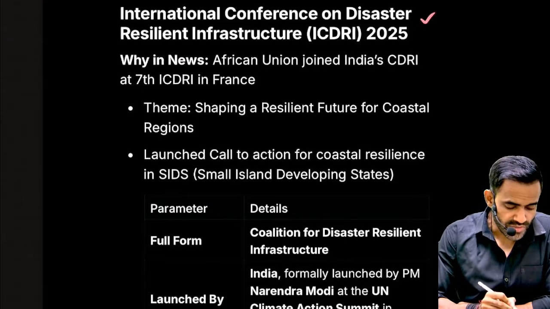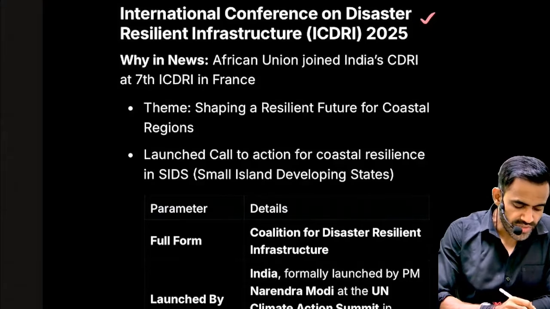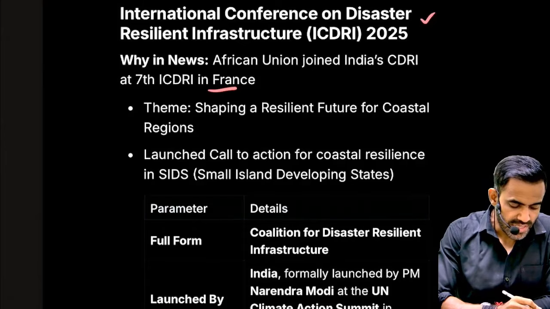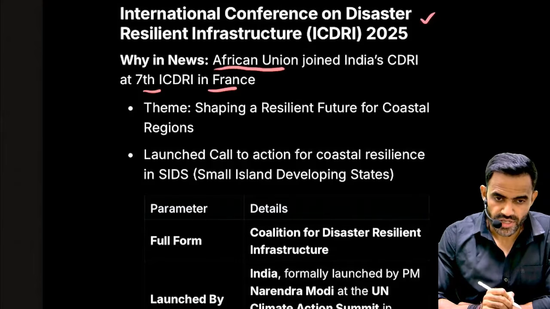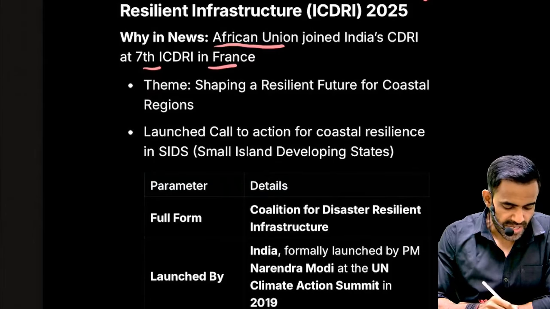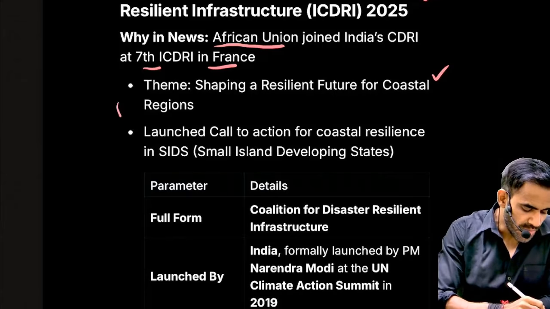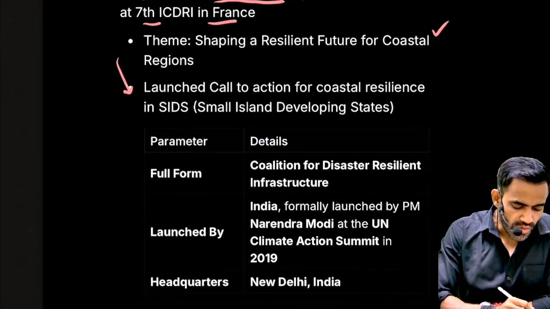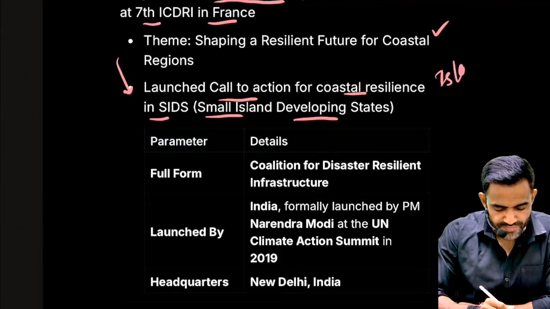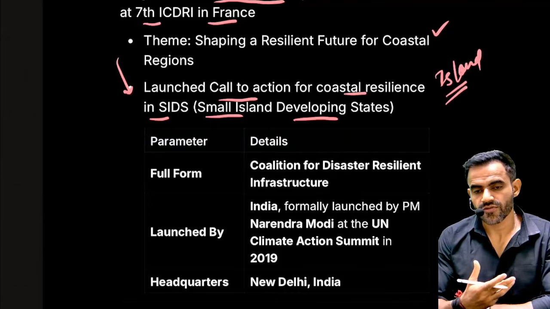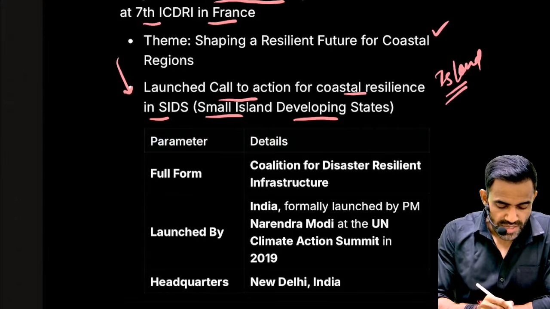Next is the International Conference on Disaster Resilient Infrastructure. Recently this conference was organized in France. This was the 7th conference, and the African Union also joined. The theme was shaping a resilient future for coastal regions. During this, one more initiative was announced, that is Call to Action for Coastal Resilience in Small Island Developing States. Now understand, island countries face greater risk of disaster, especially because of rising sea level.